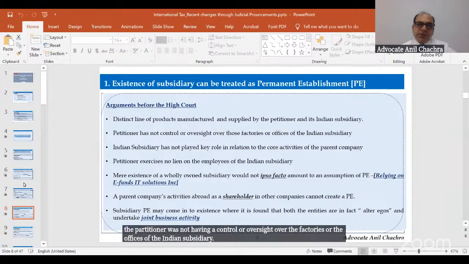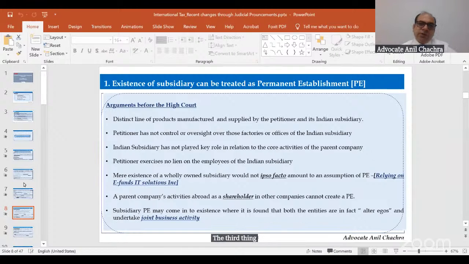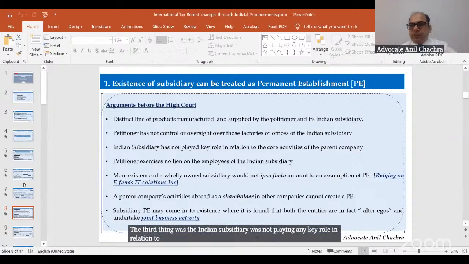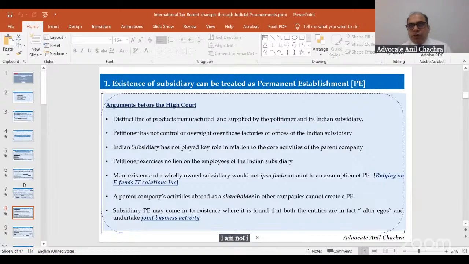The third argument was that the Indian subsidiary was not playing any key role in relation to the core activities of the parent company. Core means, if I am into providing a solution to the Indian Railways, I am not into a role which can be correlated with the foreign company or the petitioner company.